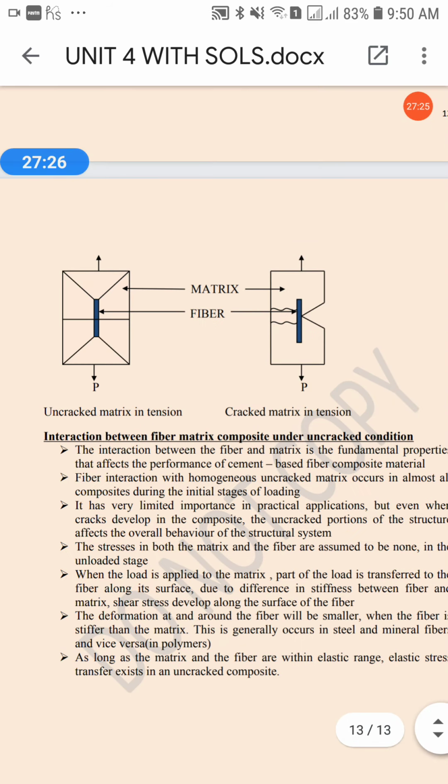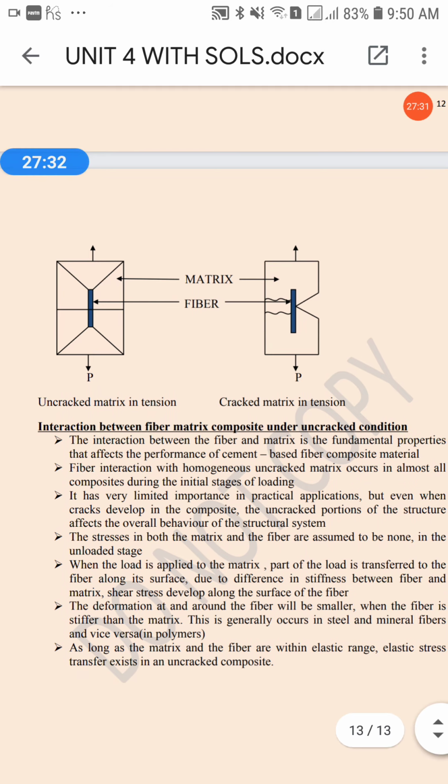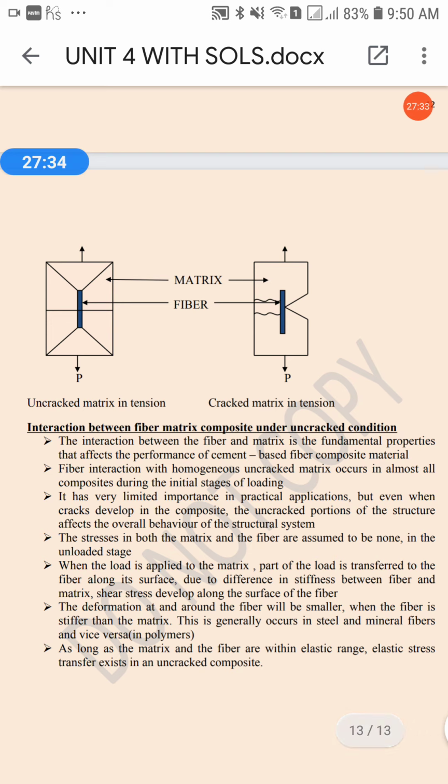Now see, interaction between fiber matrix composite under uncracked condition. The interaction between the fiber and matrix is a fundamental property that affects the performance of cement. It is very limited in practice, this I have already told you.